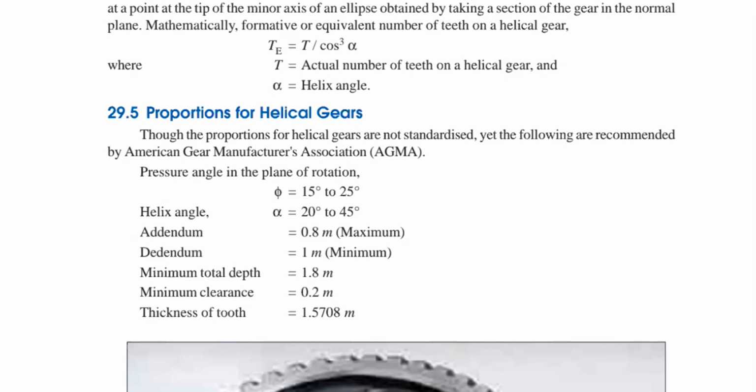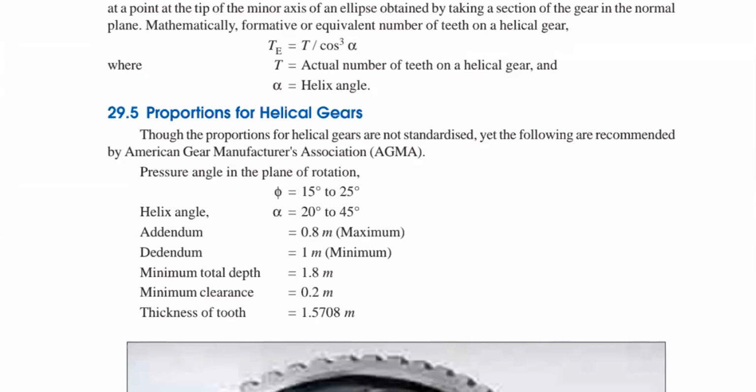And that means you cannot say blindly. Suppose I select the pressure angle as 20 degrees. I cannot say that the 20 degrees pressure angle is applicable to each and every application of your helical gear. If you say that, then definitely it will fail, at any instant of time, right? So that is the reason why they are not standardized.